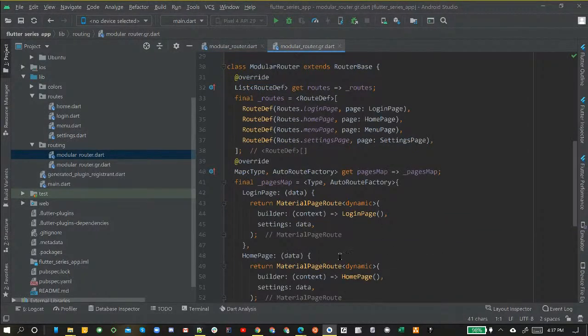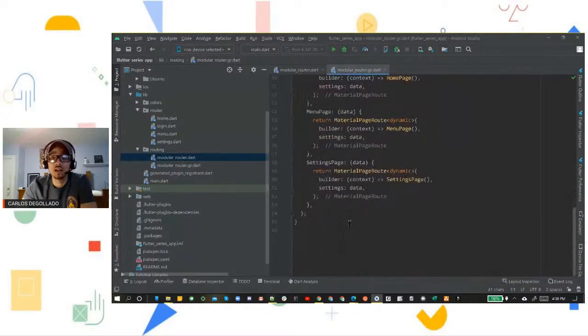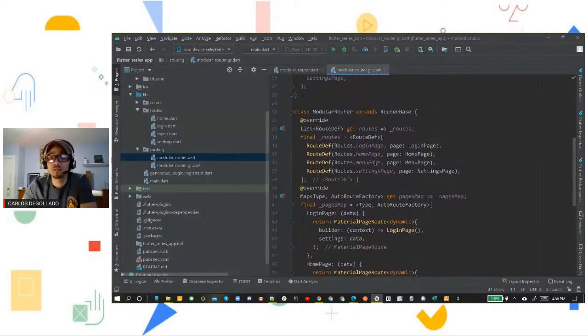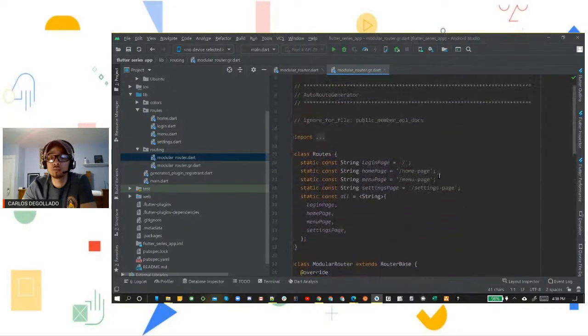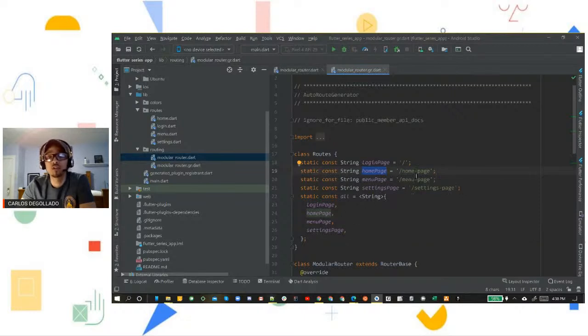This routing is going to handle passing information from one route to another. It's going to handle navigation. Otherwise you're going to be doing all this by hand every time. Now we have everything ready to go, and as you can see, we have our names. These are the names that we refer to when we call in our name route. So instead of having to build a whole new method in each page, in each route, to point to our next route, we just write a method and simply name it. We're going to say navigate to homepage, and it's going to take us there. Navigate to menu page, it's going to take us there.